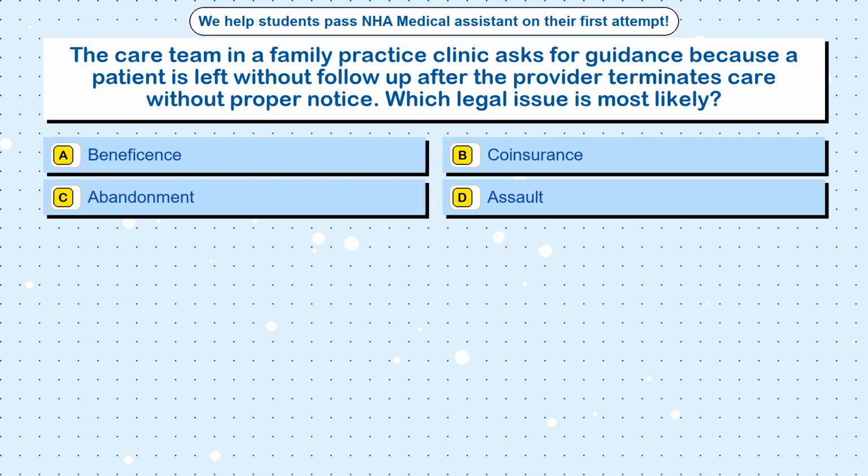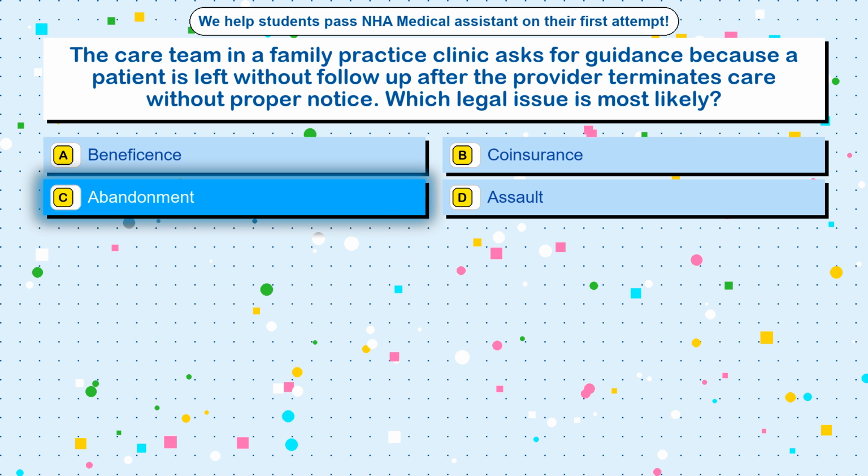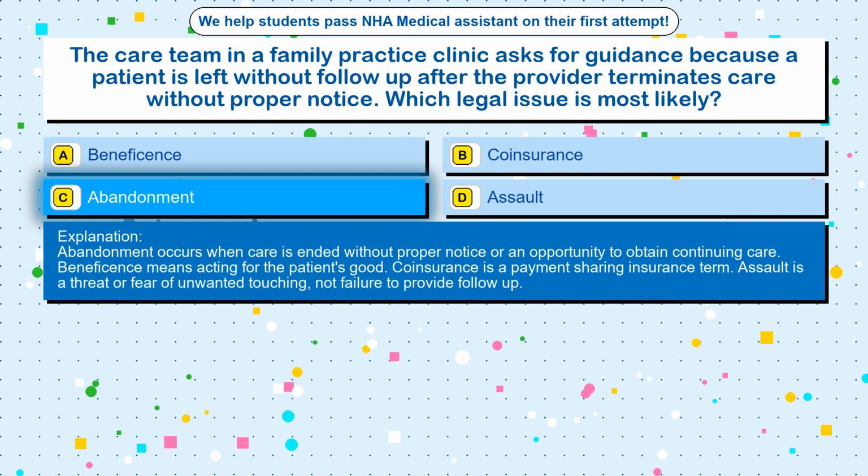The care team in a family practice clinic asks for guidance because a patient is left without follow-up after the provider terminates care without proper notice. Which legal issue is most likely? Option A, beneficence. Option B, coinsurance. Option C, abandonment. Option D, assault. The correct answer is option C, abandonment. Abandonment occurs when care is ended without proper notice or an opportunity to obtain continuing care.